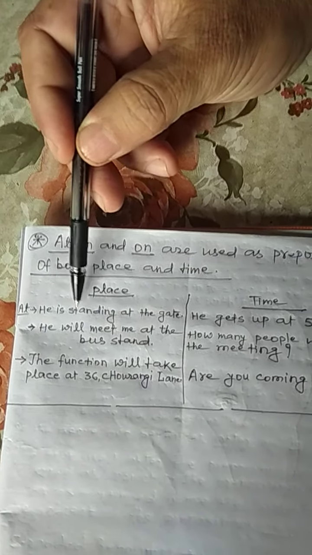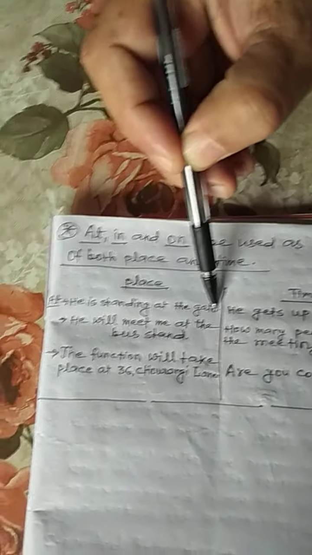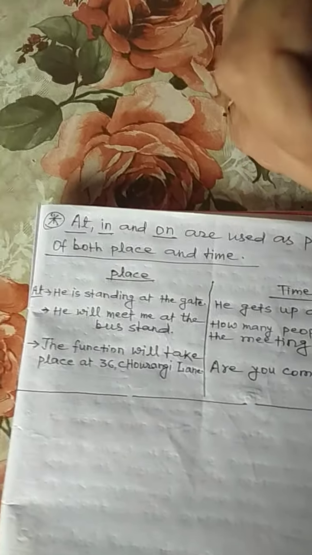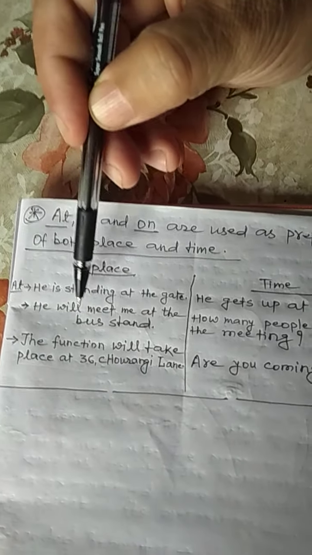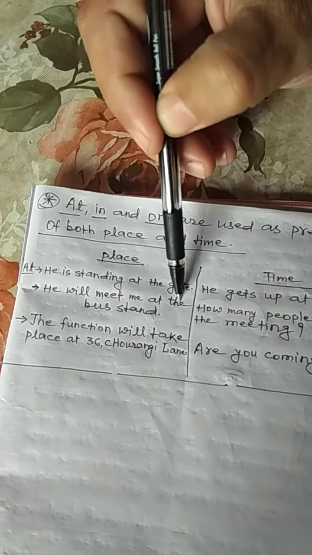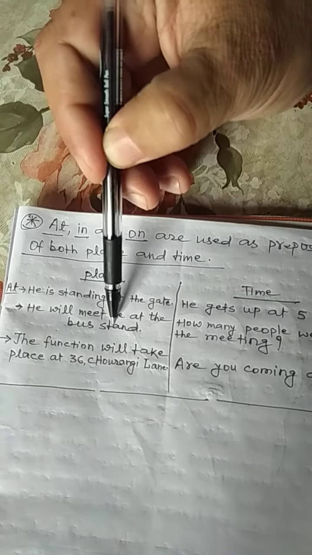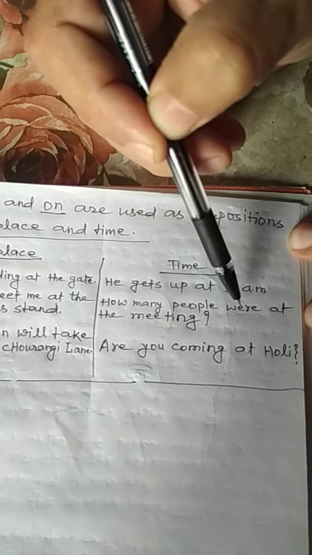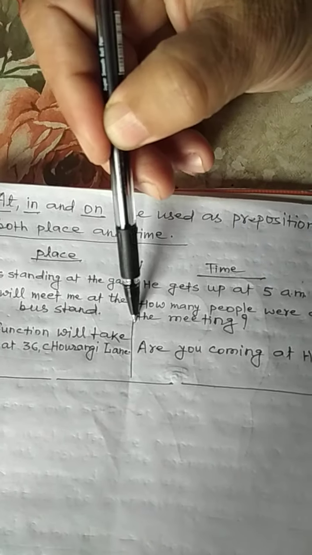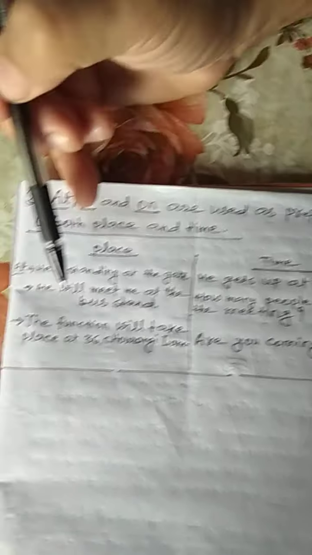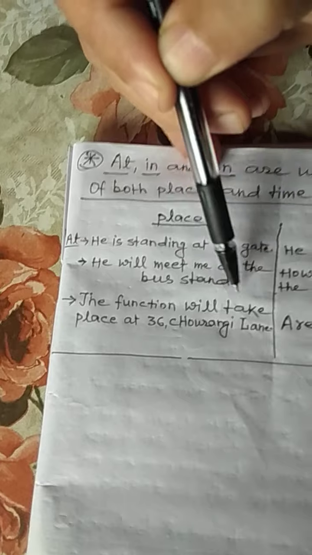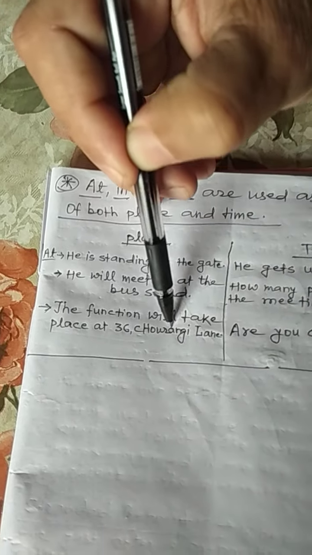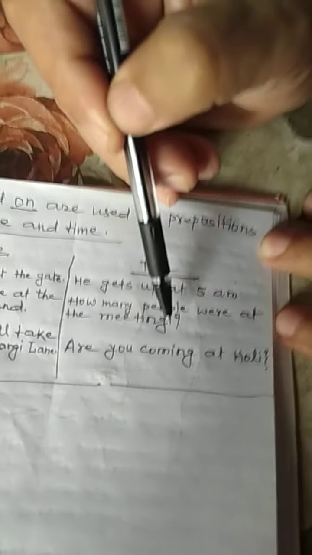He is standing at the gate and he gets up at 5 a.m. He will meet me at the bus stand. And how many people were at the meeting? The function will take place at 36 Chaurangi Lane. Are you coming at Holi?